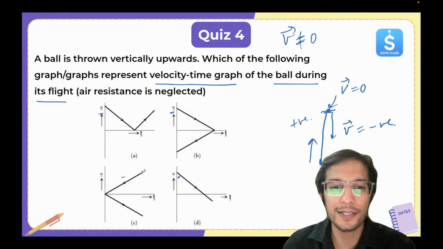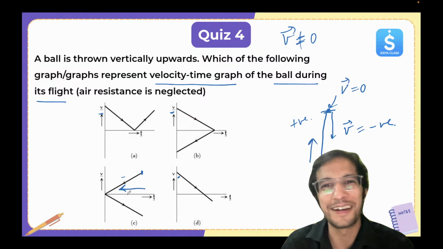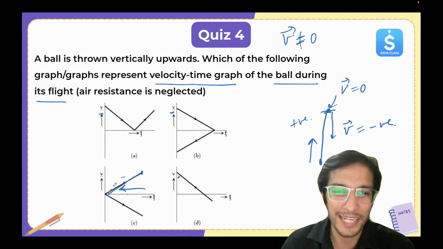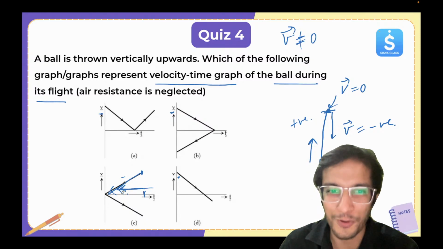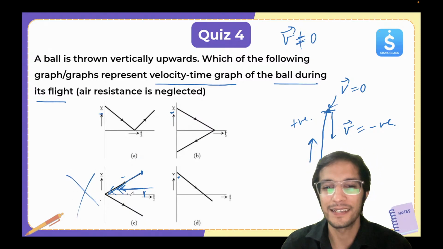Why is the first one wrong? Because in this case, you can see time is going backward. Here you can see the arrow is going like this, so the time is going backward to zero. Time can't go backward, so this is wrong. C.